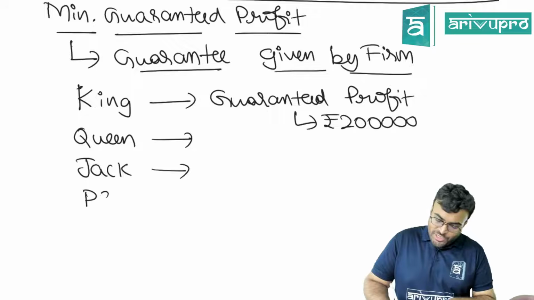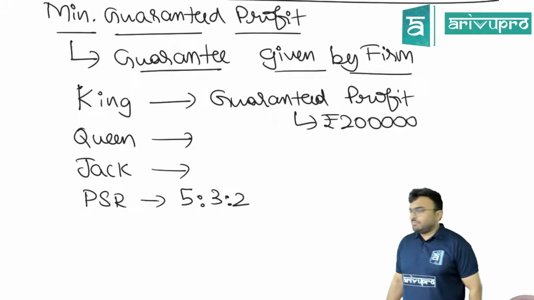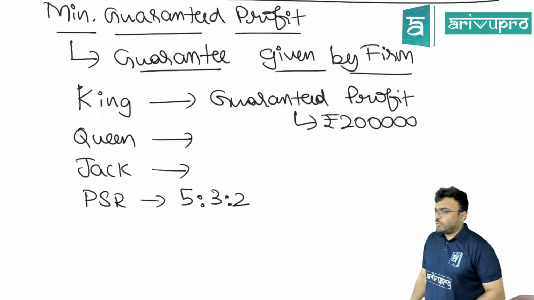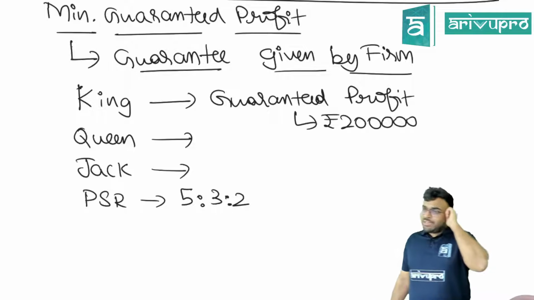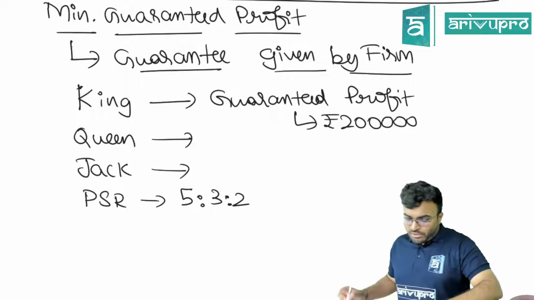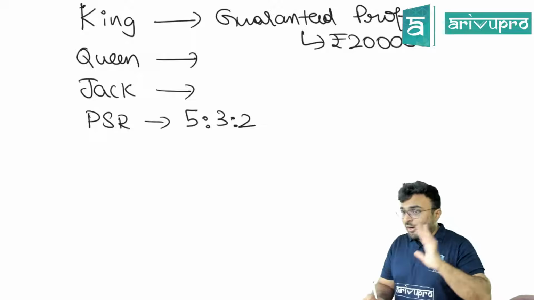And the profit sharing ratio is 5:3:2. That means whatever happens, King should get a minimum guaranteed profit of 2 lakhs. Now we are still in that situation where the guarantee is given by the firm.